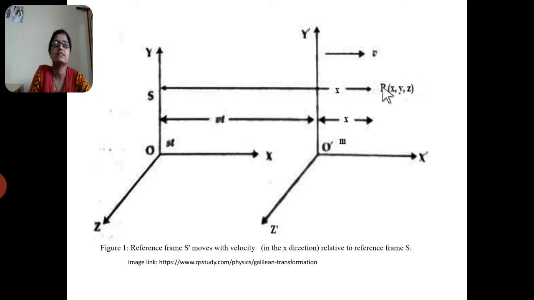This particle P is at a distance x from the frame S and x dash from the origin O dash, and vt is the distance traveled by frame S dash relative to frame S. There is no relative motion along the y and z axes. The frame moves with the velocity v along the positive x direction.